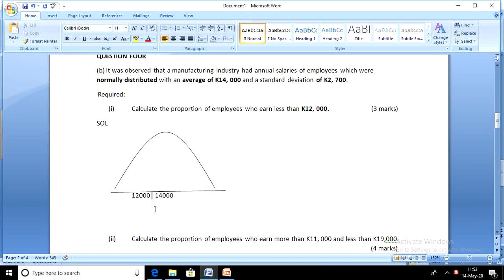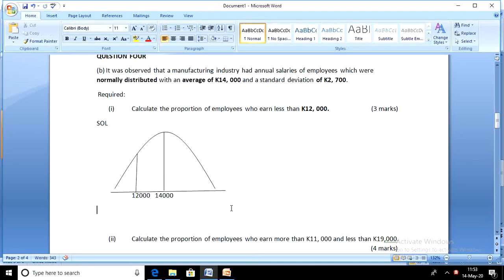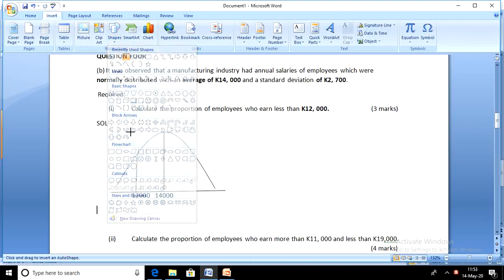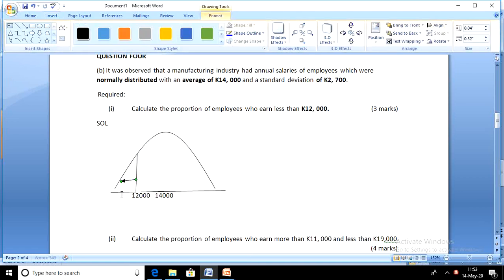So let's create a 12,000 mark. So what are we looking for? We're looking at the proportion of employees who earn less than 12,000. So less than 12,000, you're looking at the left side of the distribution. The left side of 12,000.